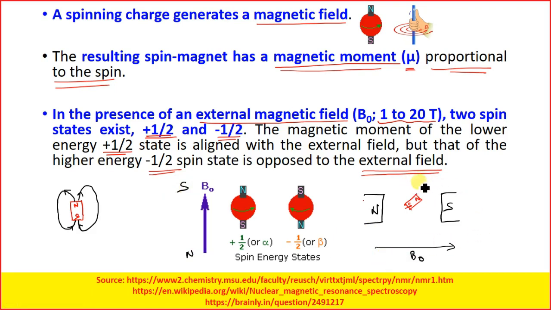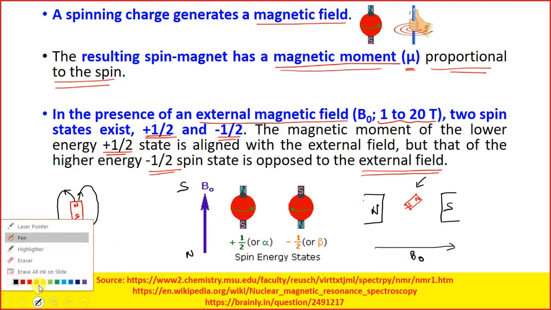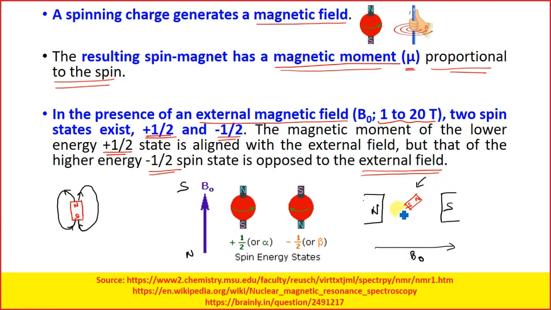Now in what configuration will it align? This red magnet, the tiny magnet which was present over there, what will it do? It will try to align itself with the bigger field. It will realign north, south.